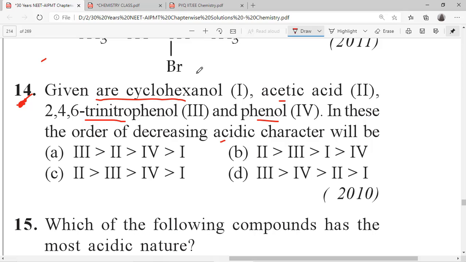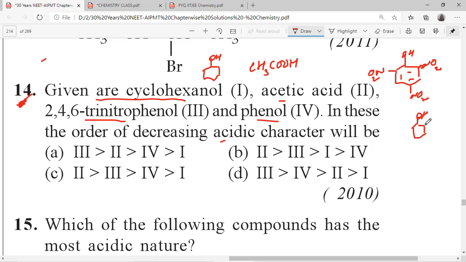See, first you write the structures. This is cyclohexanol, acetic acid, the carboxylic acid functional group, then 2,4,6 trinitrophenol, then phenol.